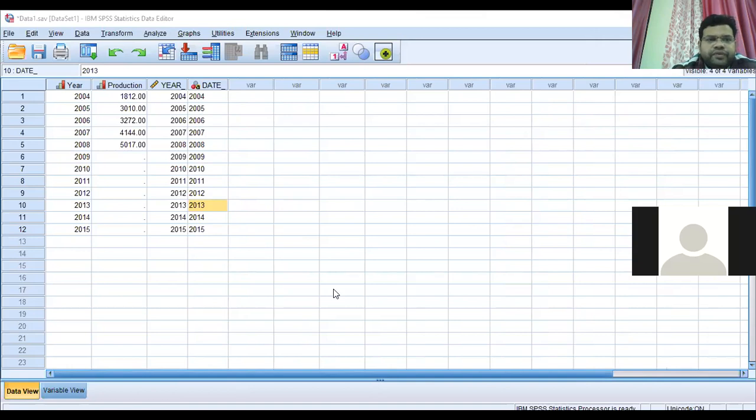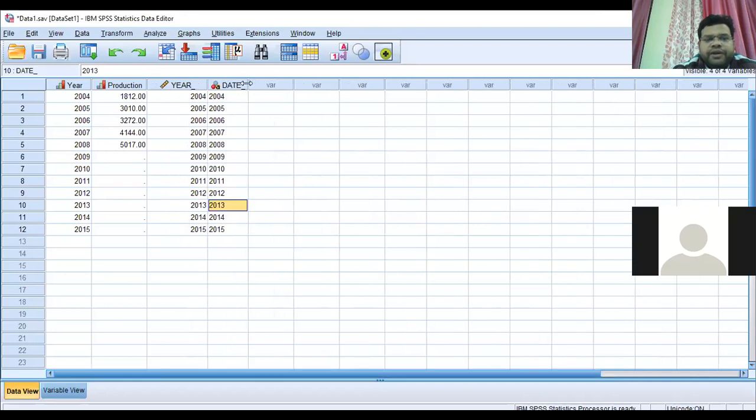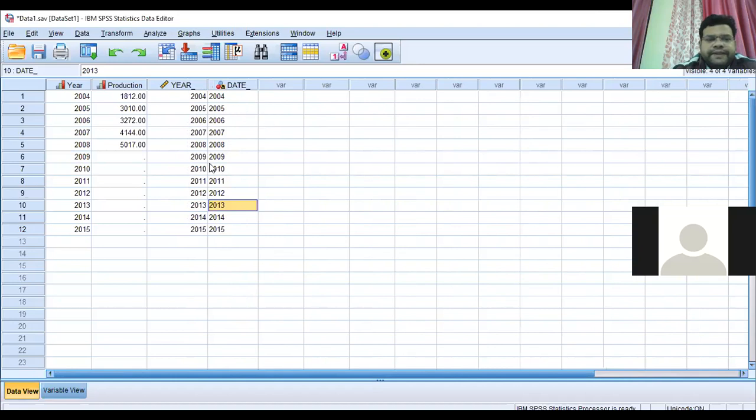Now we will again go for Analyze. This data is shown here, the year data. You can see in the data view that two columns have been made after you define the time. Initially we have only two columns, but once you define the date, there will be these two additional columns.